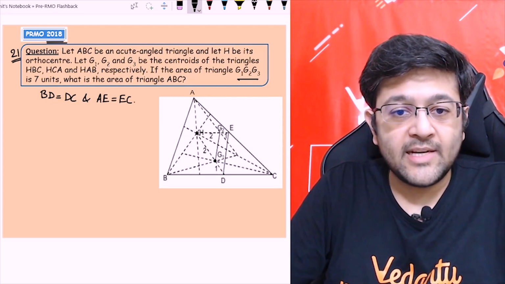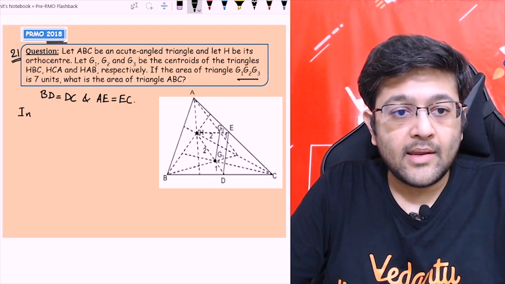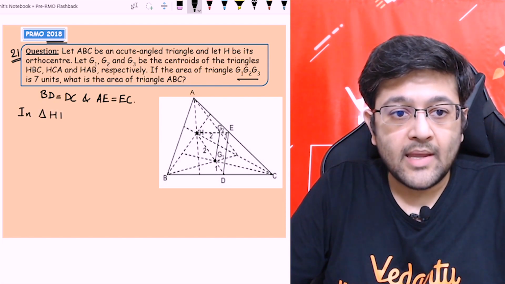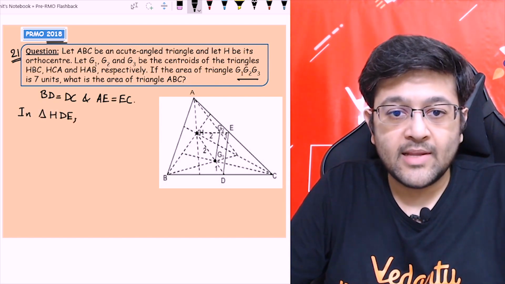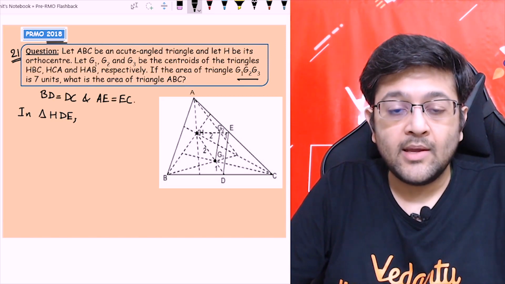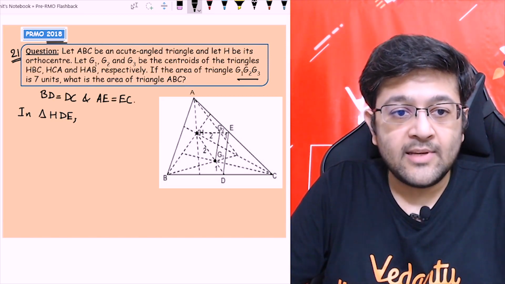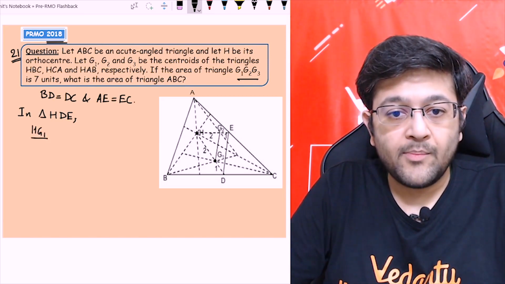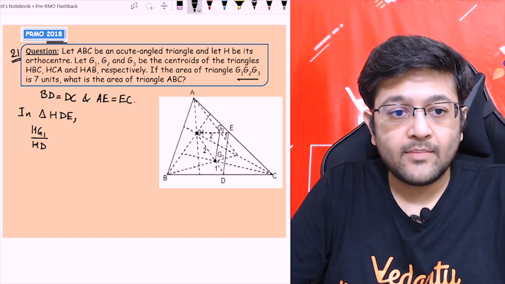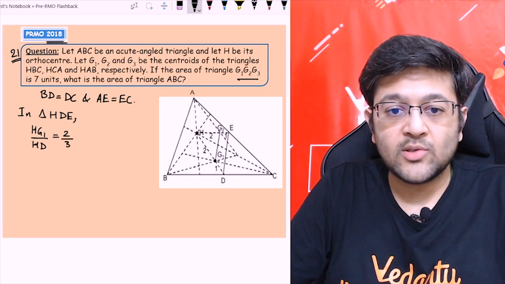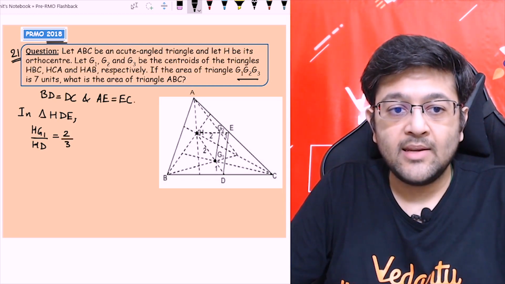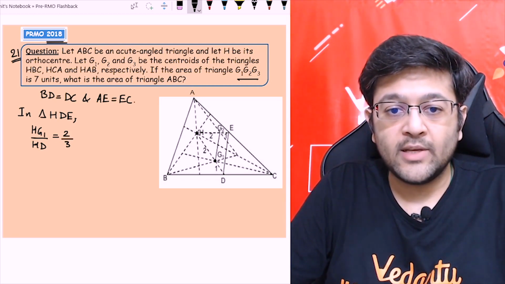So guys, if you consider this triangle HDE, as you know, HG1 upon HD will be equal to 2 by 3, right? Because the ratio is 2:1, so I can write HG1 upon HD will be the ratio of 2:3.